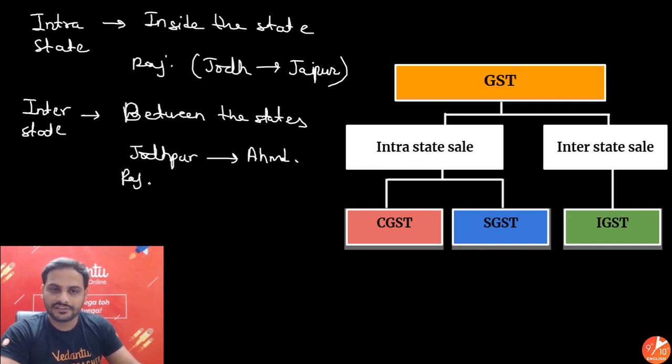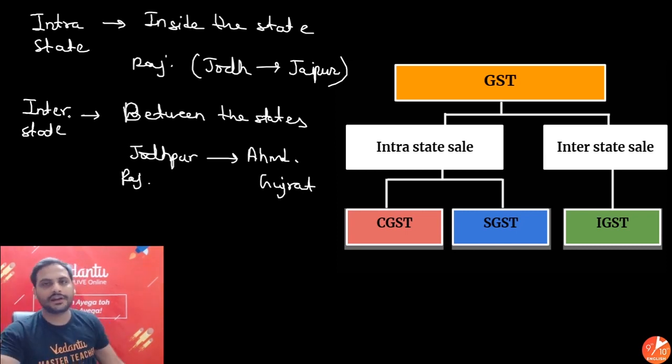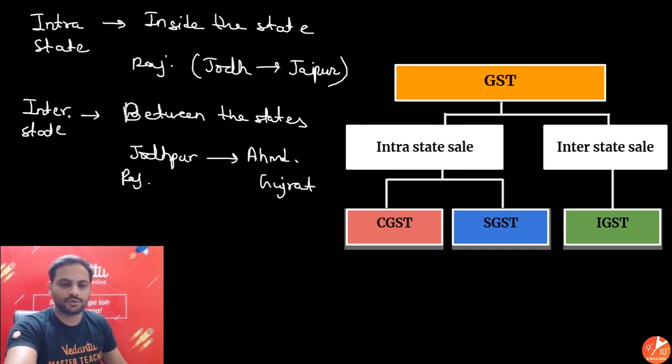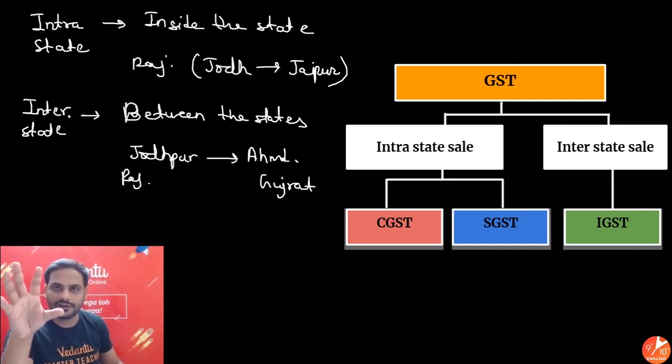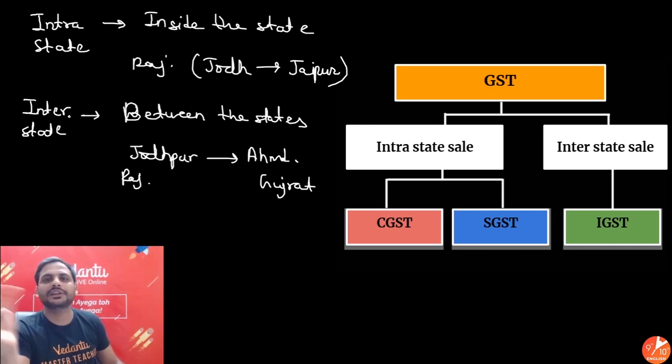So from Rajasthan, it is going to Gujarat. Different states, so it is called interstate. Very easy. Alright, so two types of transaction will be there. Intrastate, that is within the state or inside the state only, and interstate, that means between two or more states. Alright, so in interstate the business is happening between two different states, and in intrastate within the state only.